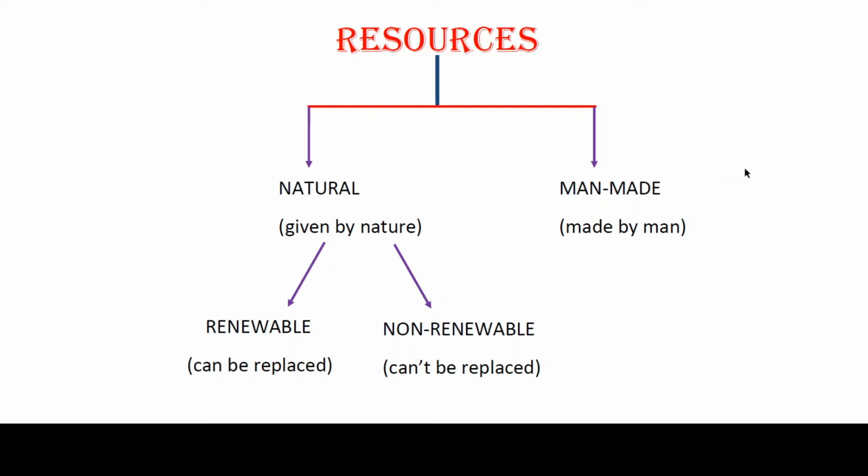Now look at the screen, how the resources are divided into different types. First we have natural resource, which is given by the nature. Second comes man-made resource. It is made by the man. This natural resource can again be divided into two types, that is renewable resource and non-renewable resource. What is renewable resource we will discuss, but before that you should know its meaning. Renewable means resource which can be replaced, and non-renewable means resource which cannot be replaced. Now look at the book.